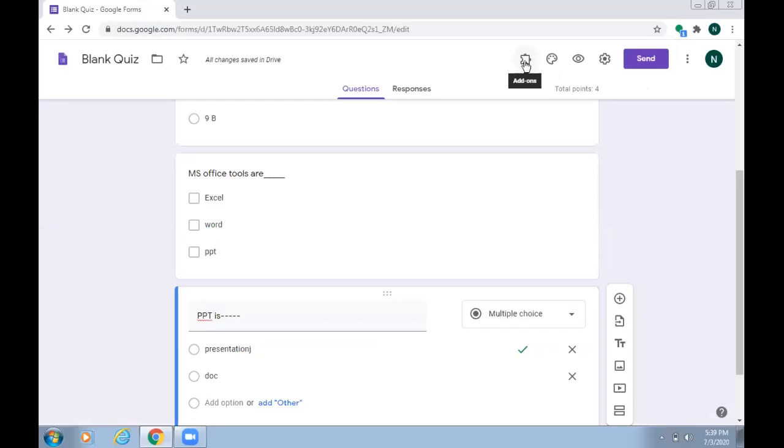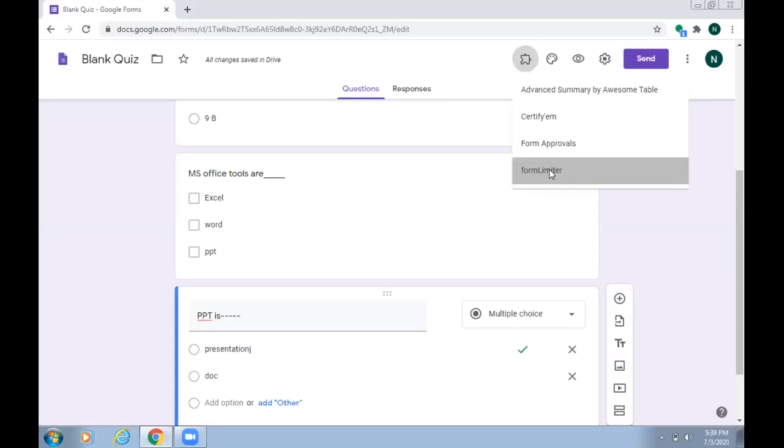It's okay, ma'am. So I will click on add-on. Here you can see form limiter. So just click on the form limiter.